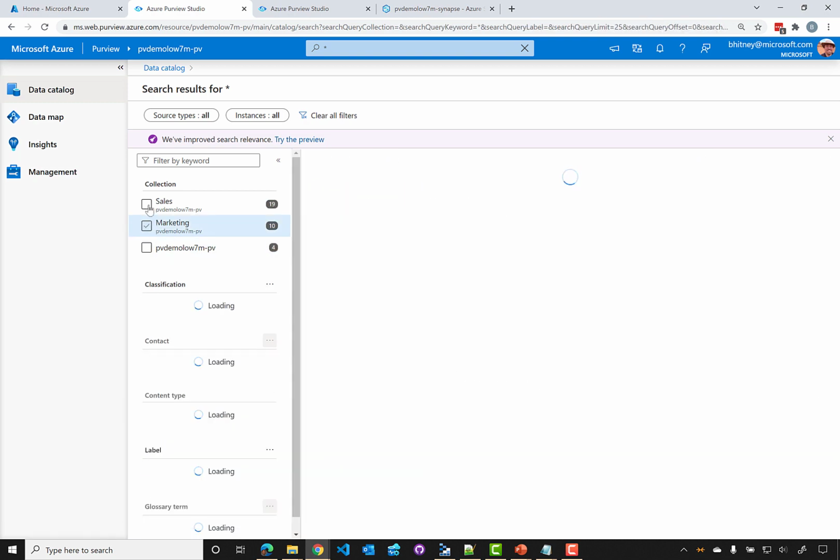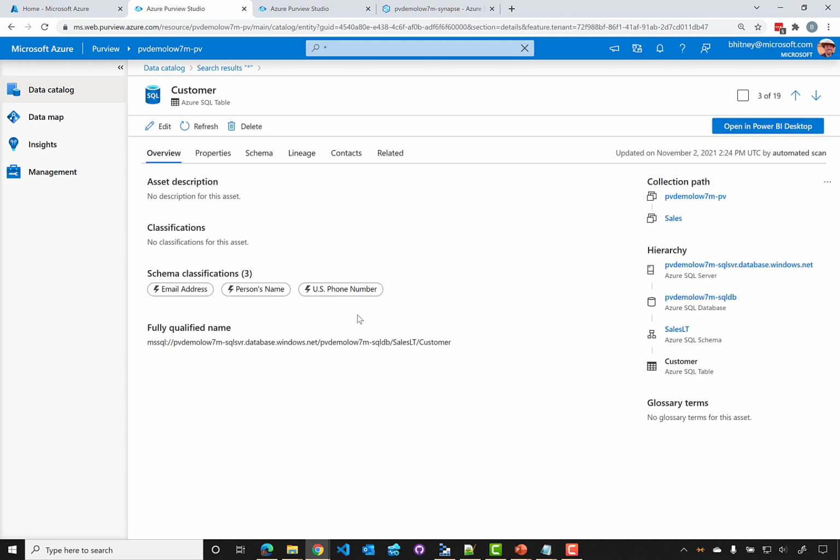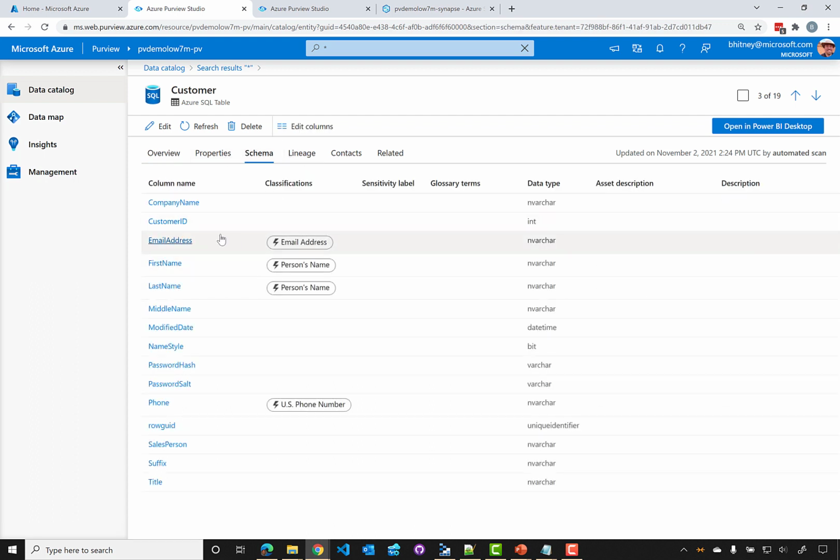Our sales happen to have the Azure SQL database with the AdventureWorks database built on top of it, so we can see all the tables that are in there from customer, address, and so forth. If we click on the customer table, for example, we'll see that it found an email address, a person's name, and US phone numbers within that schema. If I click on that, we'll see all those columns and then the tagged classifications associated with it, as well as sensitivity labels, glossary terms, data types, and so forth.